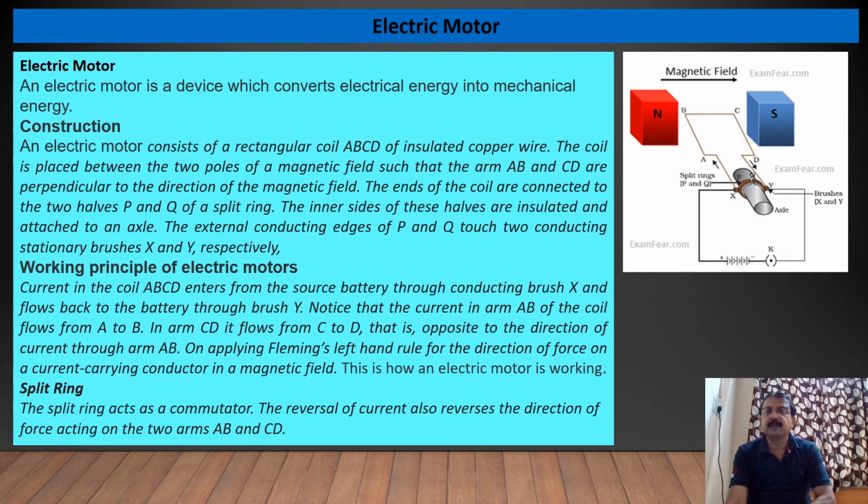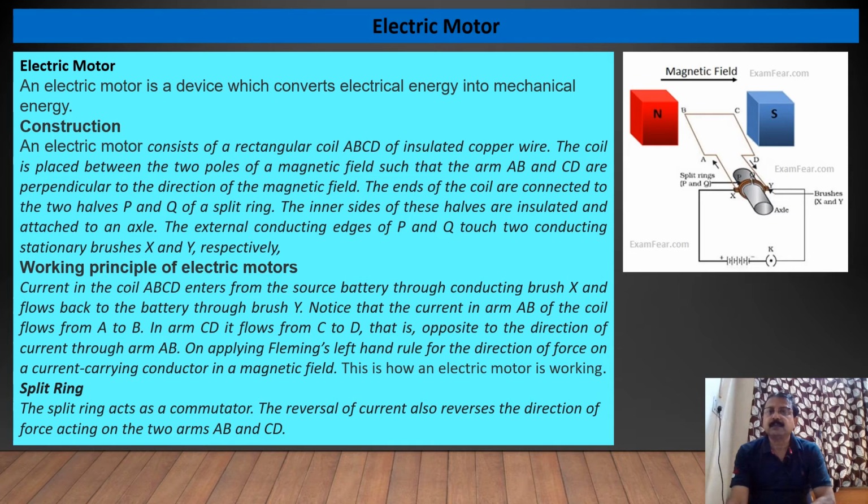You can see in the picture, this coil ABCD is placed between the magnet. This is the north pole of the magnet and this is the south pole, and this coil is connected to the battery with the help of conductors.